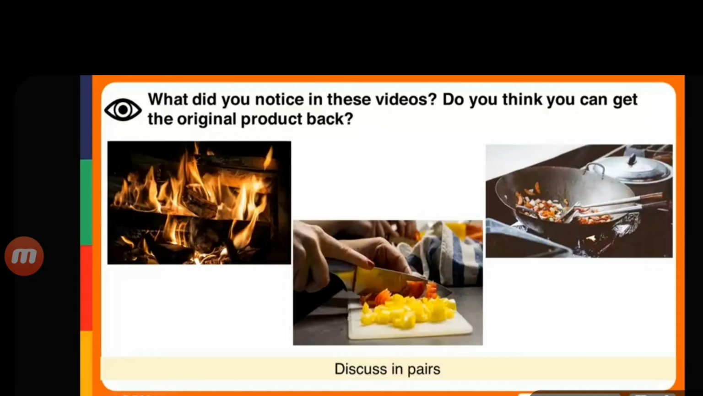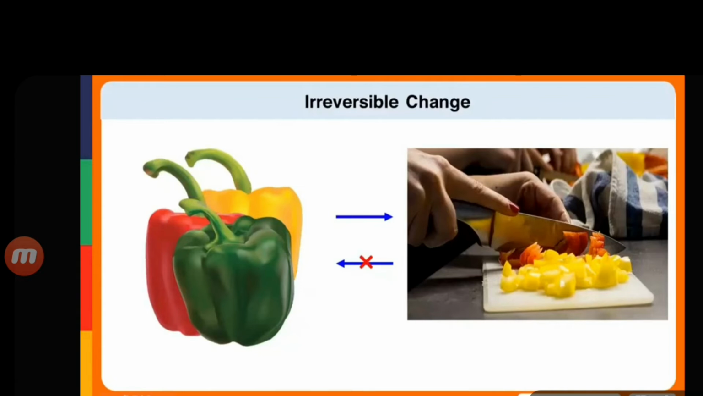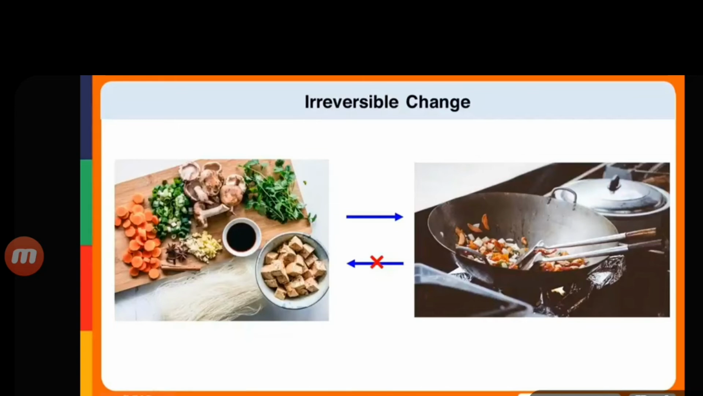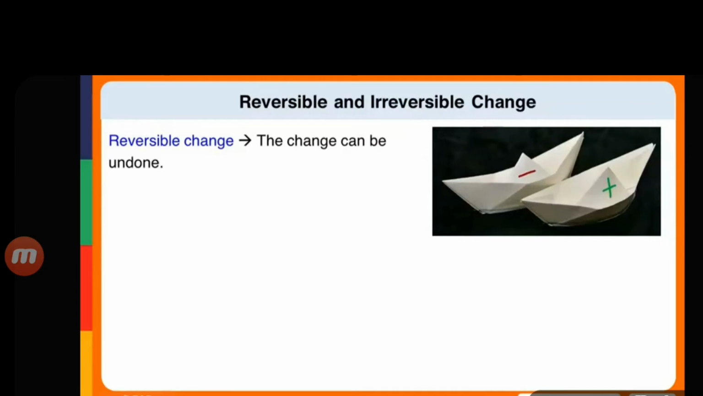In all the changes that you saw, you cannot get the original products back. When we burn wood, it turns into ashes and we cannot get the original wood back. When we chop vegetables, we cannot get them back to their original form. When we cook food, we cannot get the original ingredients back. So, when a change cannot take place in the opposite or backward direction, it is called an irreversible change. In case of an irreversible change, we cannot get the original products back and the change cannot be undone.